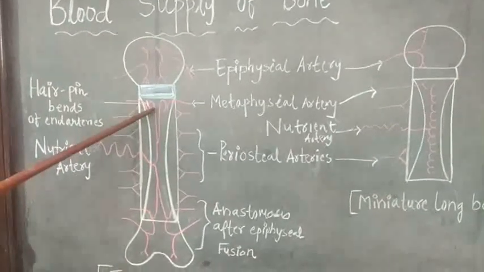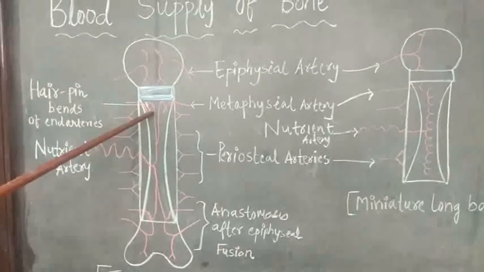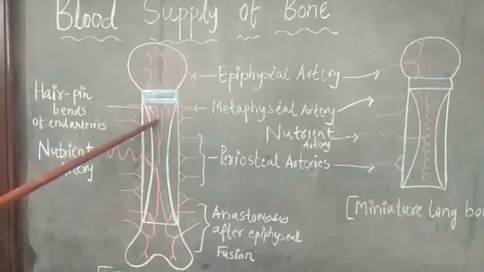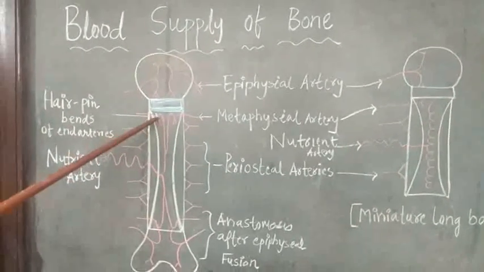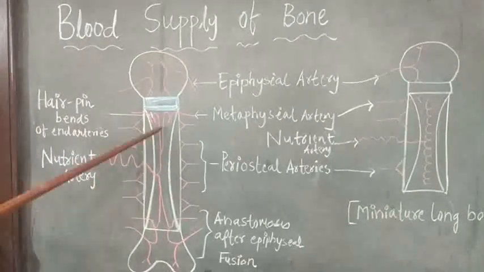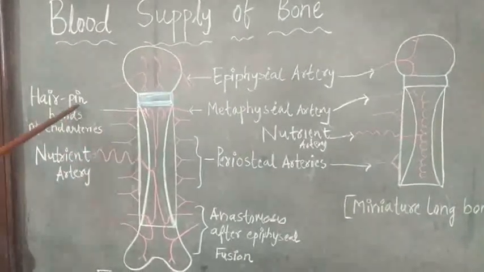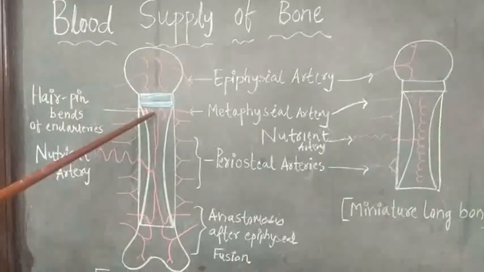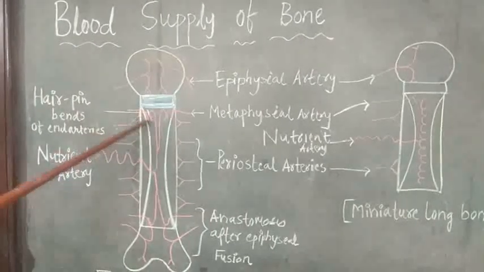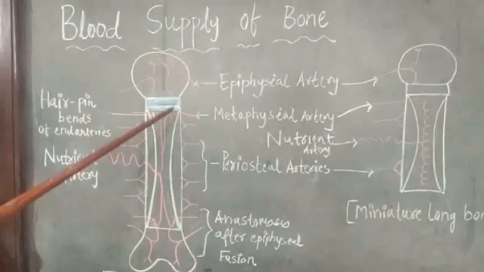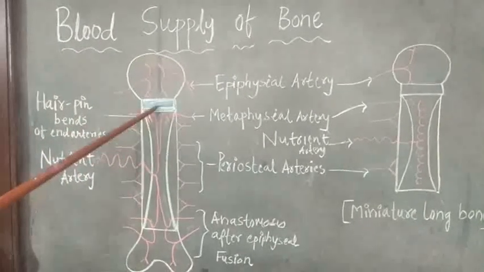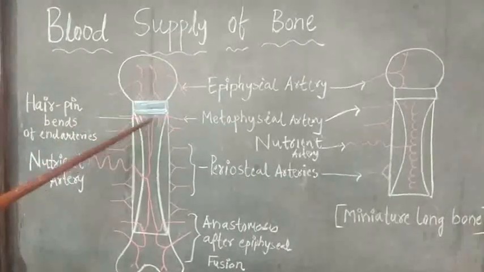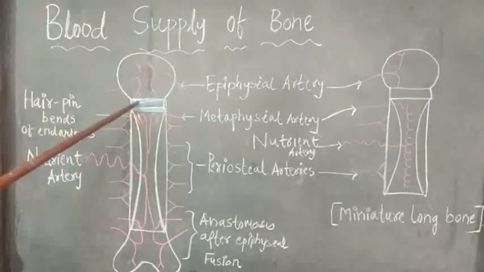After reaching the metaphysis, these arteries show a hairpin-like loop or bend. You can see this is the site of the metaphysis and the hairpin bend or hairpin loop of the nutrient arteries. Apart from forming this loop, these branches are end arteries. So what happens before epiphyseal fusion? You can see here on this end the epiphyseal plate of cartilage has not fused with the diaphysis, or it is not replaced by bone.